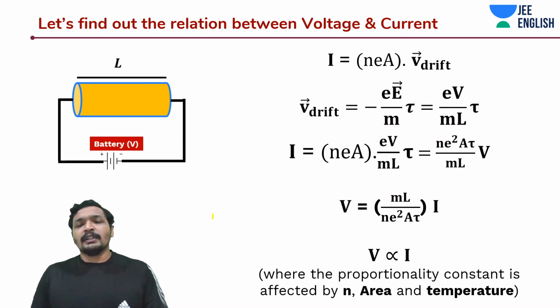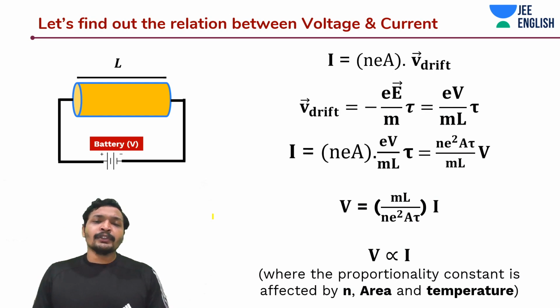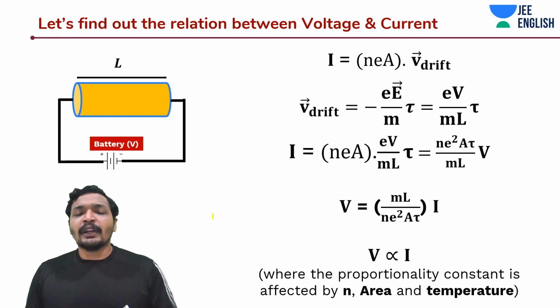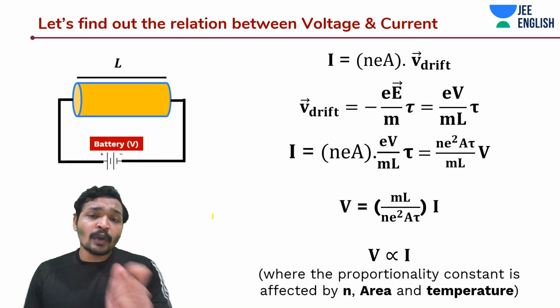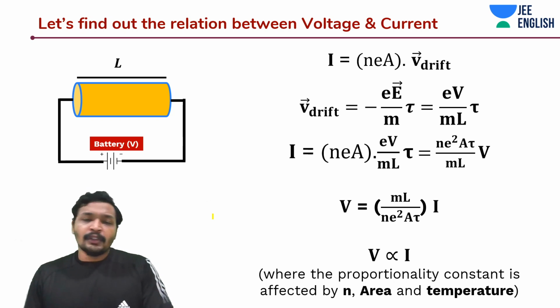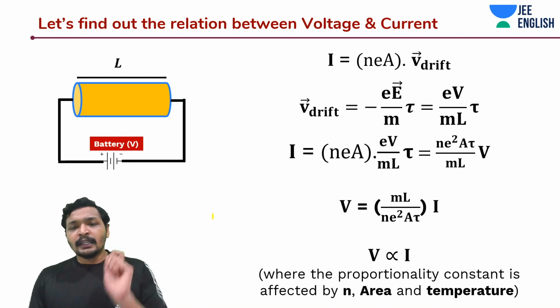Let's derive this relationship conceptually, without going back to the video or looking at your notes. What is I? I is current. How do you calculate it from drift velocity? You need to find the rate of flow of charge through a cross-sectional area. You have electron density per unit volume, then you have area.